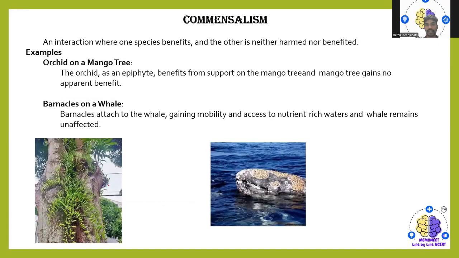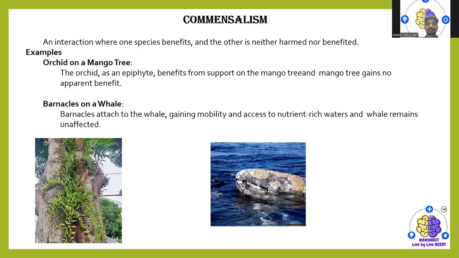Then we have commensalism. An interaction where one species gets benefited and the other is neither harmed nor benefited. For example, orchids on the mango tree. The orchid is benefited because it is getting support from the mango tree, where the mango tree gains no benefit and suffers no loss from the orchids.